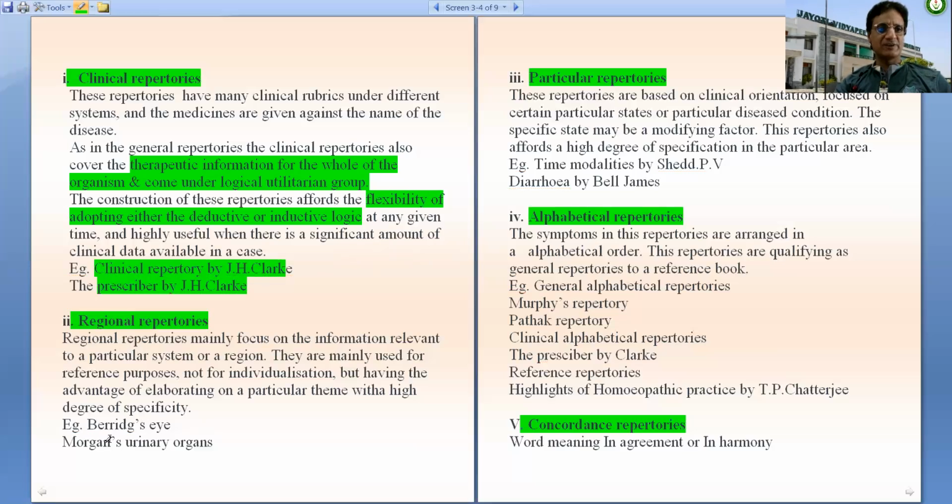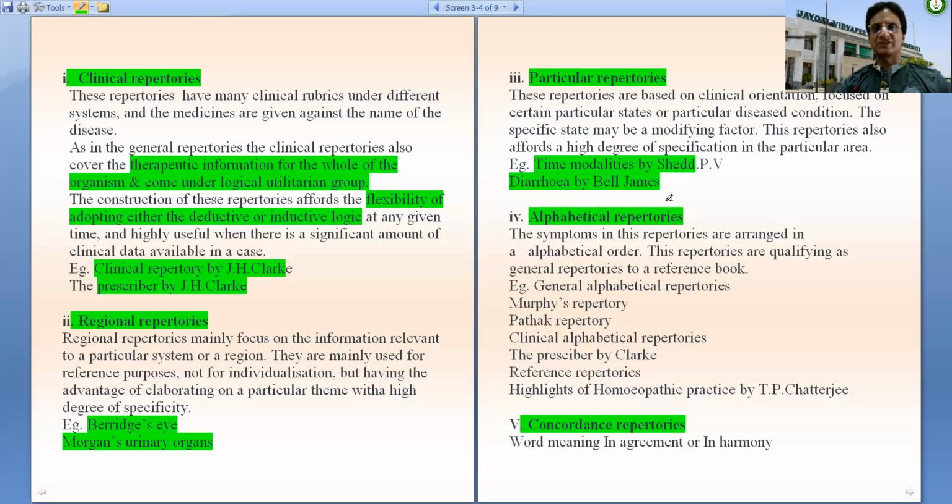Then the regional repertories like Barrage's repertory of eye, Morgan urinary. These are example of regional repertories. Then particular repertories. These repertories are based on clinical orientation focused on particular state or disease condition. For example, time modalities by Shedd, diarrhea by James Bell.